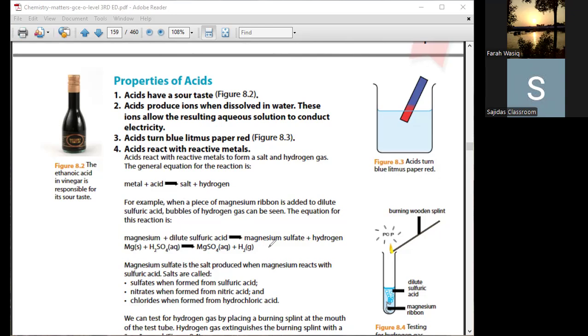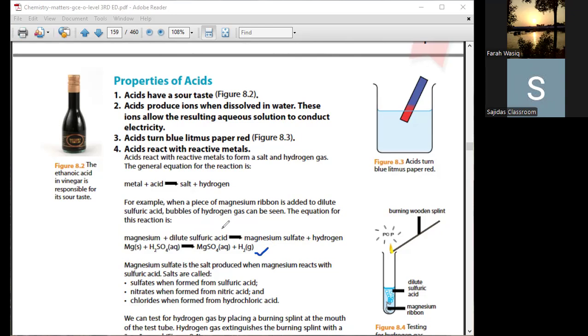Fourth property: acids react with reactive metals. Now we are going to start the chemical properties. This is what we were discussing last time, and today we are going to do it in detail. Acid plus metal gives salt and hydrogen gas. For example, when a piece of magnesium ribbon is added to dilute sulfuric acid, bubbles of hydrogen gas can be seen. The equation for this reaction is Mg plus H2SO4 gives MgSO4 plus H2.